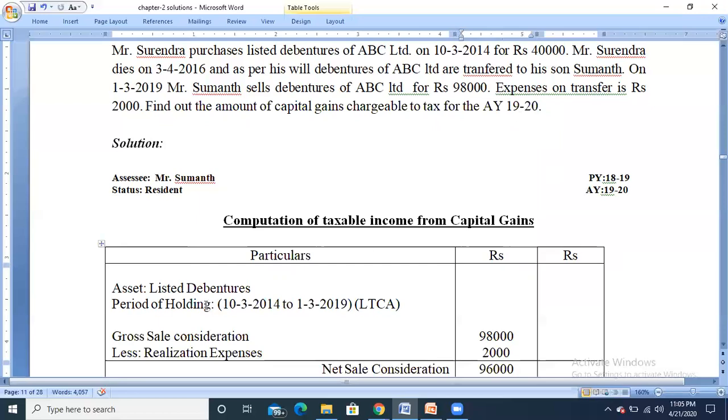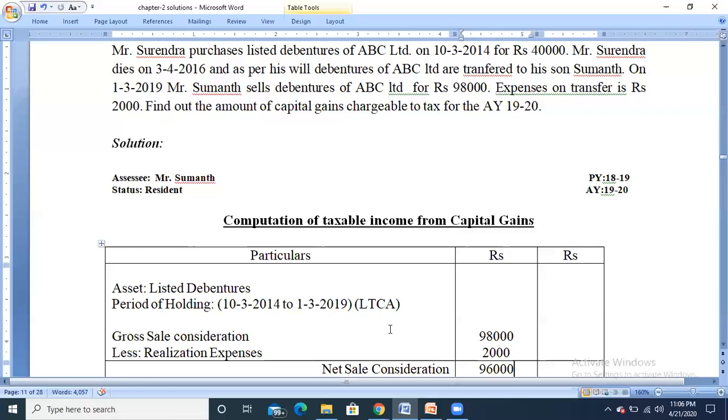Clear? Next, asset listed debentures, period of holding starts from the date of purchase by the previous owner and ends on the date of sale, that is 1/3/2019.